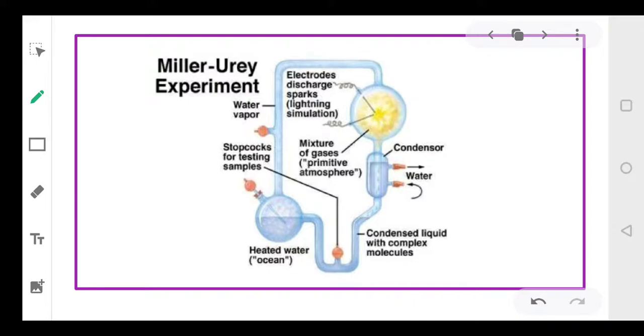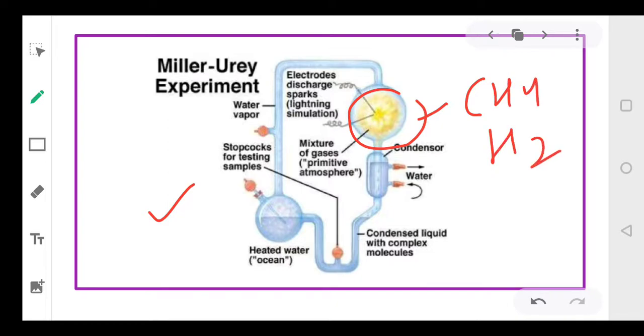They used the following apparatus and they created the reducing atmosphere which Oparin and Haldane were talking about. They created similar conditions in the laboratory. So they created an electric spark in a closed flask, and this flask had methane, hydrogen, ammonia, and water vapor.